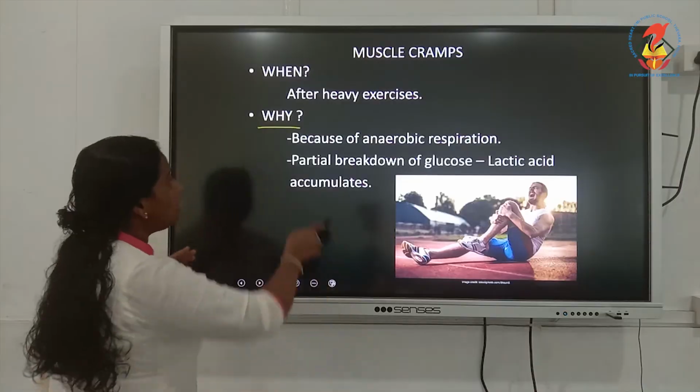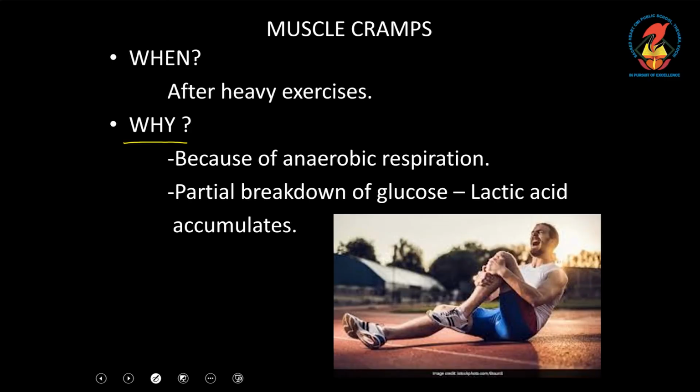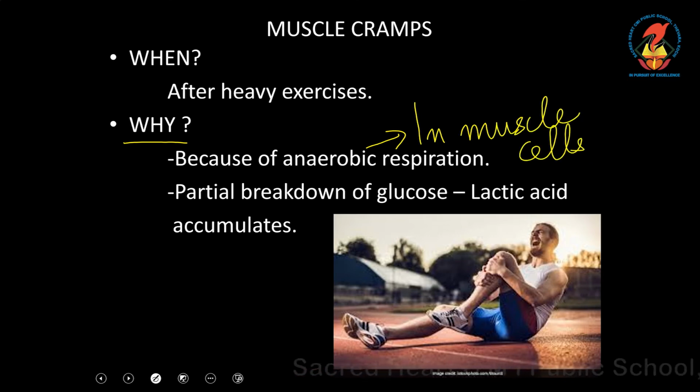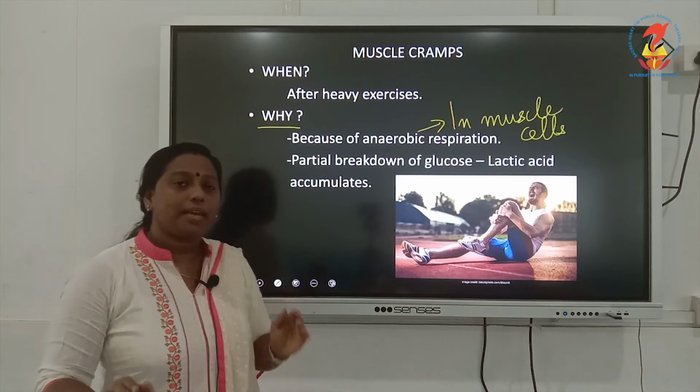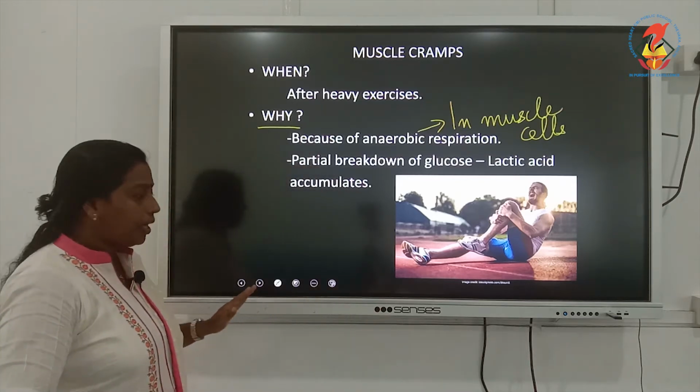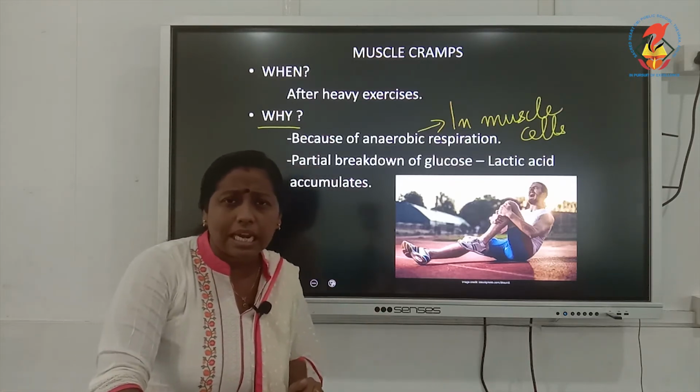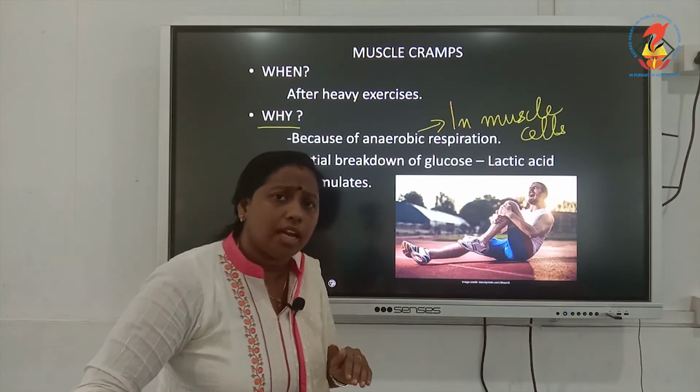Now look into the slide here. It is because of anaerobic respiration. So muscle cramp is a result of anaerobic respiration in which cells of your body? In your muscle cells. So anaerobic respiration in muscle cells will cause muscle cramps. Here the partial breakdown of glucose into lactic acid is occurring. And what will happen to this lactic acid? It will get accumulated in your muscles. And as a result, you will get muscle cramps. Now is there any relief from this muscle cramp, or will this muscle cramp be there till the end of your life?